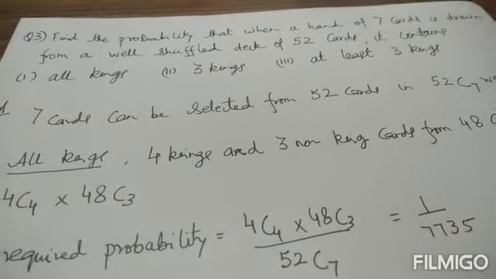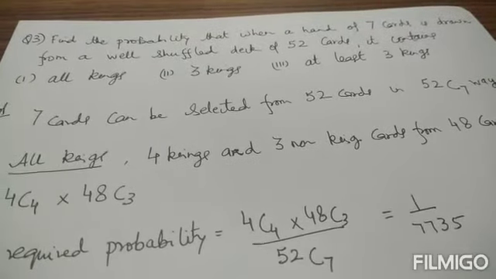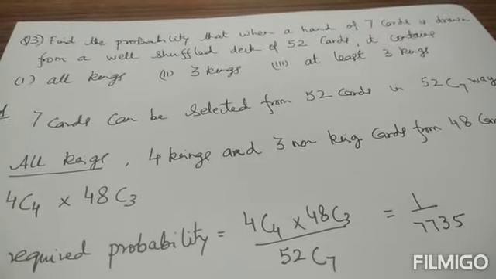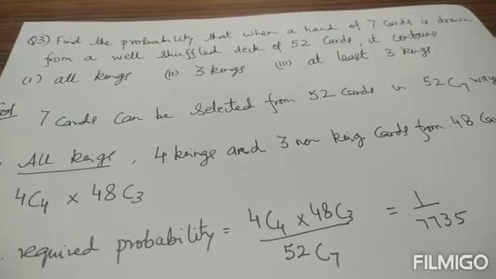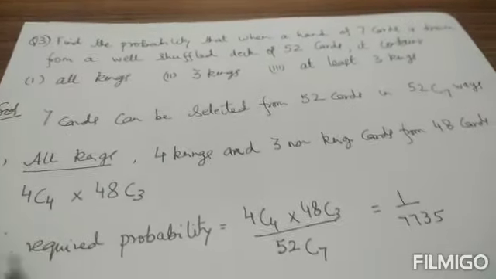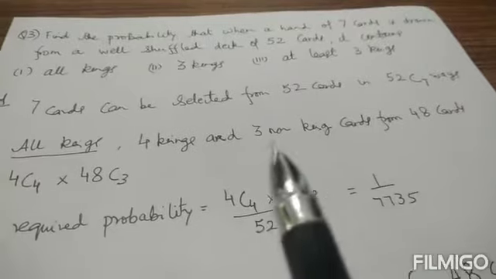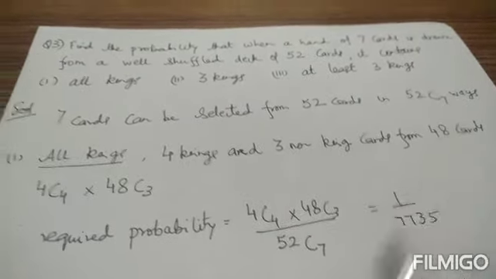Question number 3. Find the probability that when a hand of 7 cards is drawn from a well-shuffled deck of 52 cards, it contains number 1, all kings, number 2, 3 kings, and number 3, at least 3 kings. Solution. 7 cards can be selected from 52 cards in 52C7 ways.